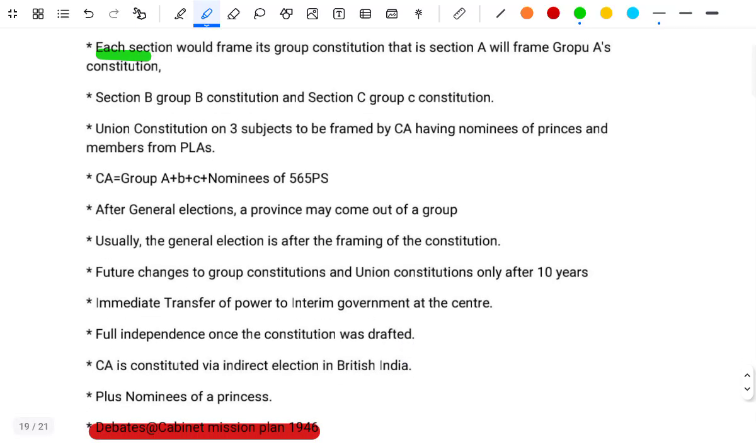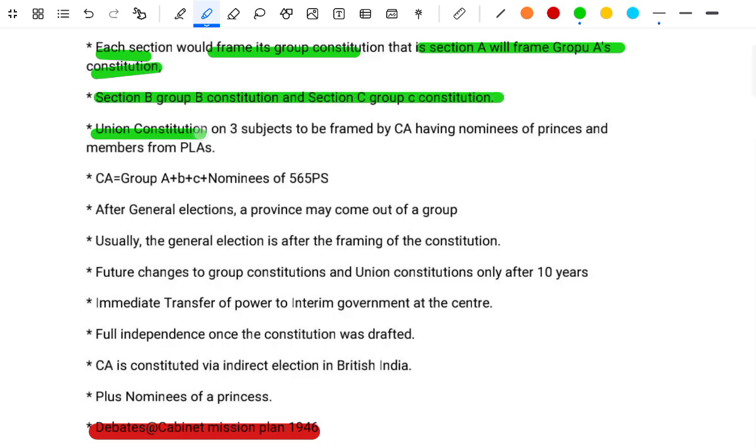Each section would frame the constitution for its group. Section A will frame Group A's constitution, Section B will frame Group B's, and Section C will frame Group C's. The Union constitution on the three subjects is to be framed by the Constituent Assembly, having the nominees of the princes and the members from the PLAs.